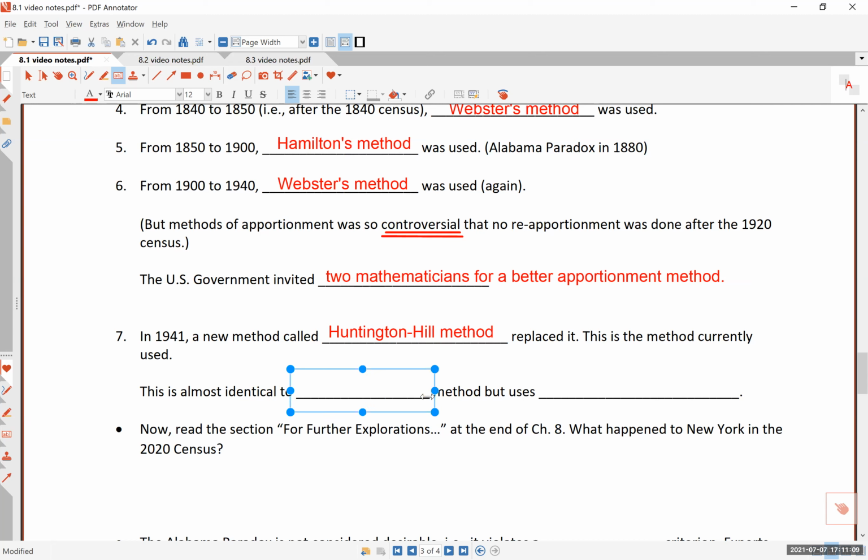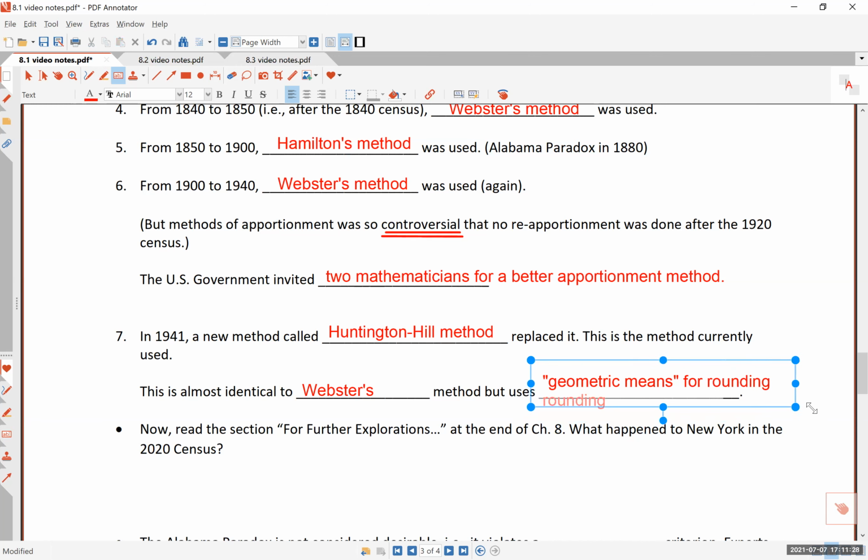This is almost identical to Webster's method, by the way. The major difference is that in this method, we use what are called geometric ratios or geometric means for rounding. You know how the usual rounding is, right? The usual rounding is used for Webster's method.